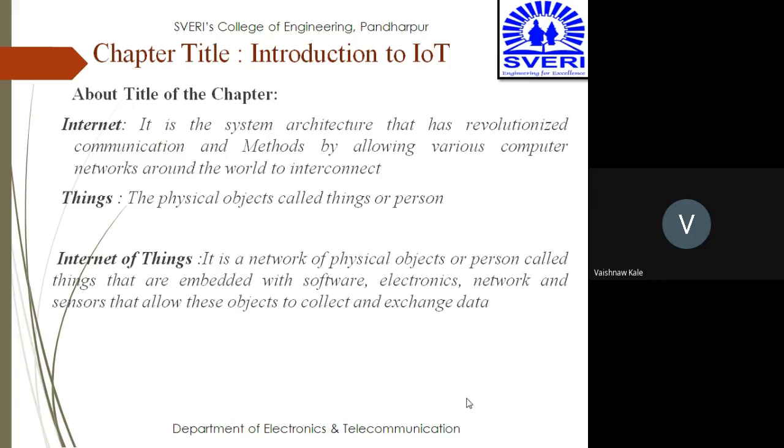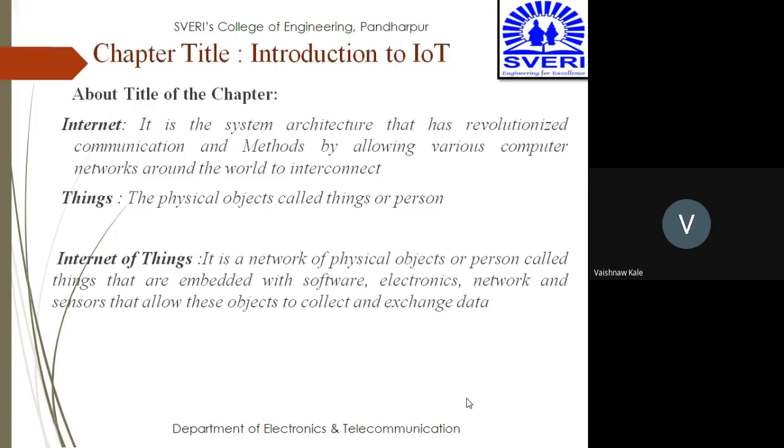It is the system architecture that has revolutionized communication and methods by allowing various computer networks around the world to interconnect with each other. That is called the internet. And things are nothing but physical objects; that may be an idea, a person, or things. Together, it is called things, especially a physical object.